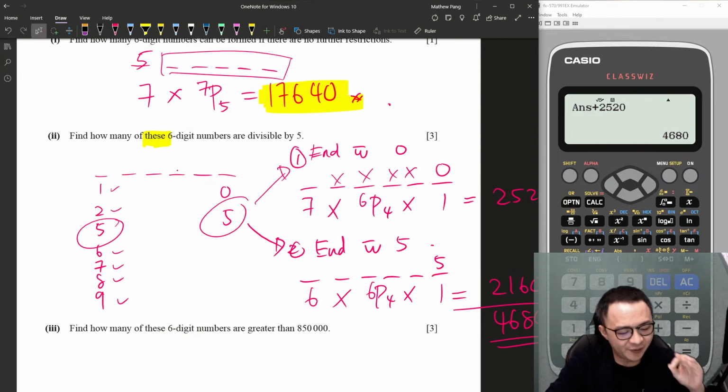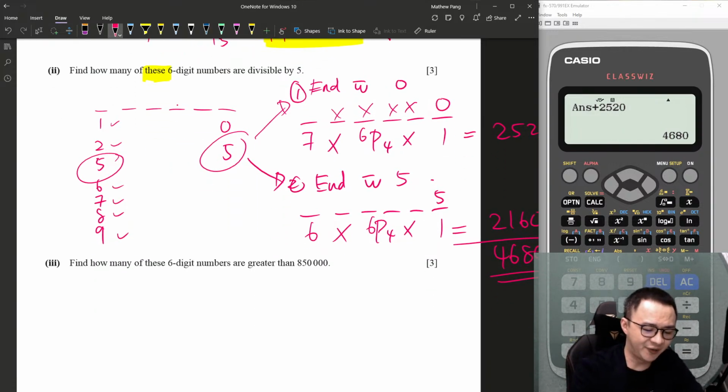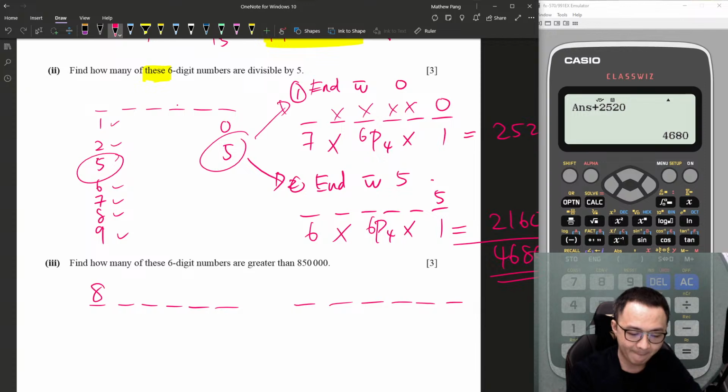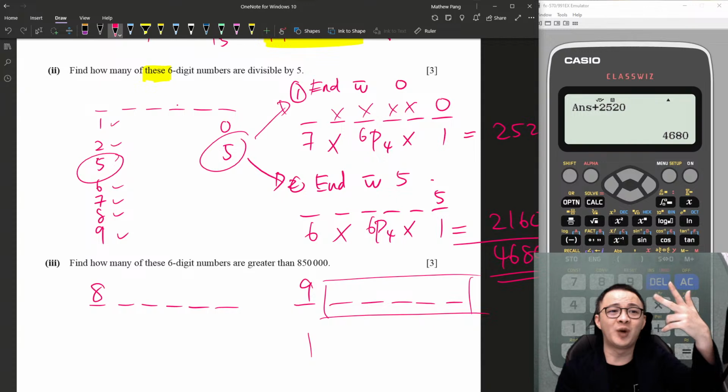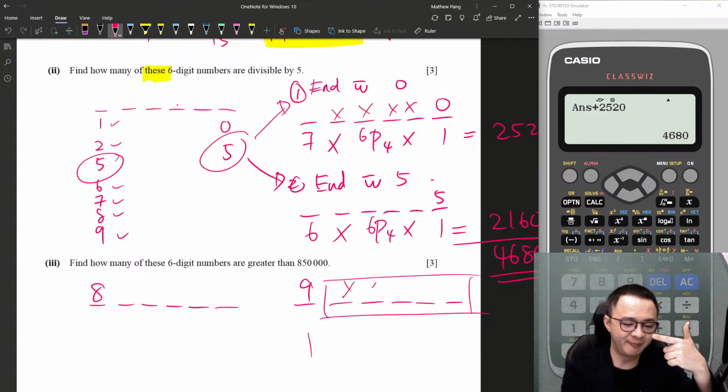Okay, find how many of these 6-digit numbers are greater than 850,000. So in order to be greater than 850,000, the first digit must be 8 or the first digit can be 9. If the first digit is 9, whatever digit I put in the rest doesn't matter anymore because it's confirmed bigger than 850,000. So 9 put here, one way. I have 8 digits, right? I used 1 already. I still have 7. I need to fill in 5 of them, isn't it? So this is 7P5. Easy.